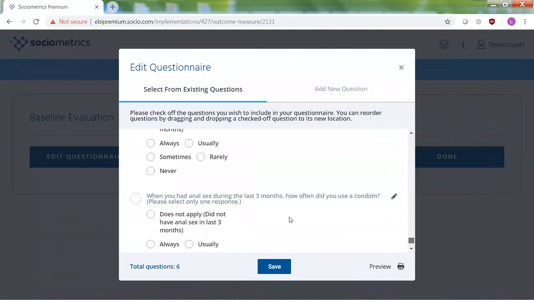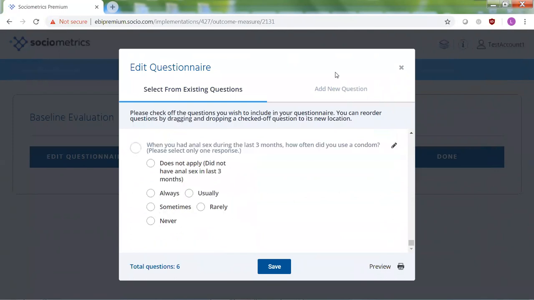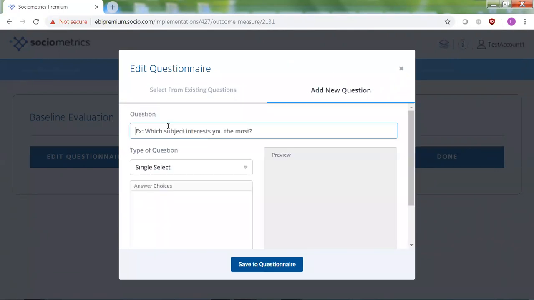So additionally, if I want a question that isn't in the item bank at all, I can go ahead and add a new question.